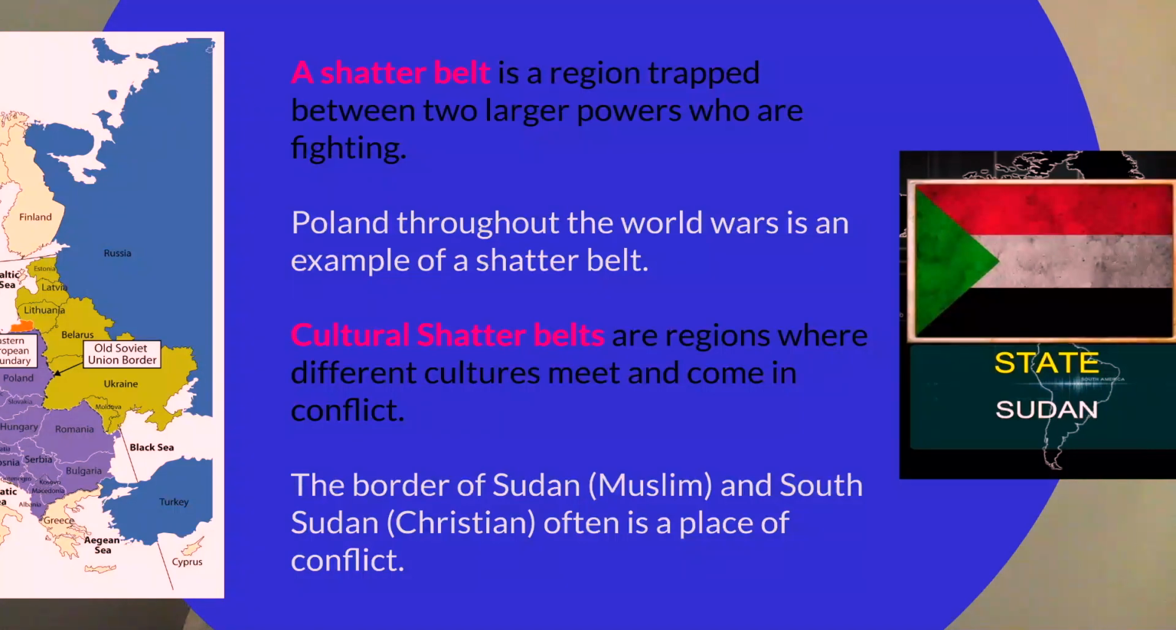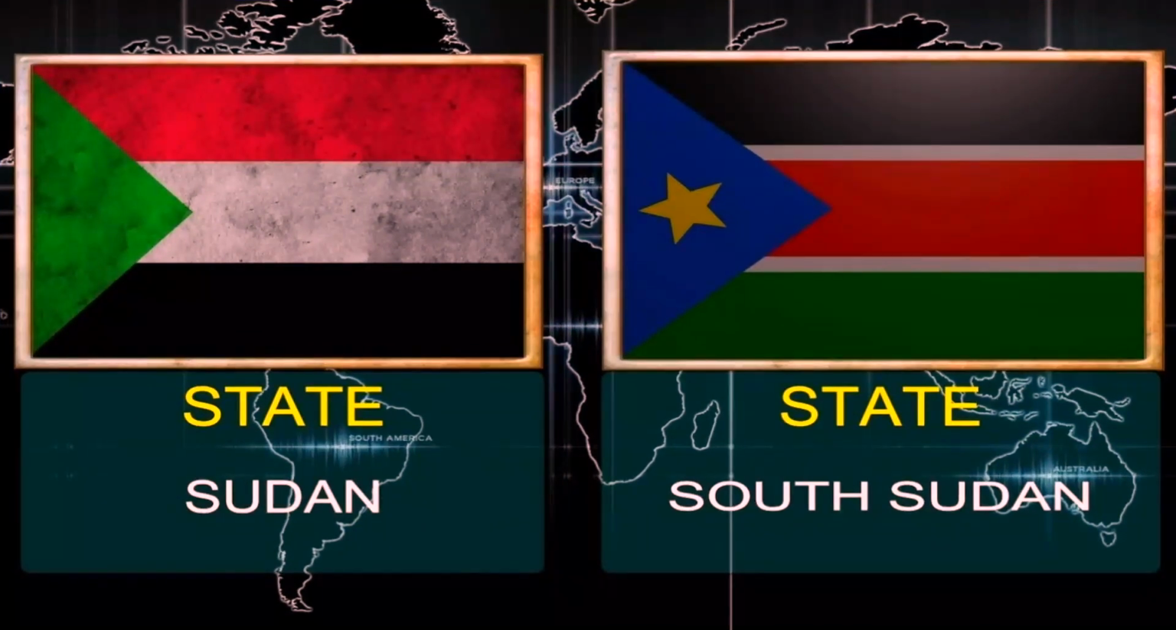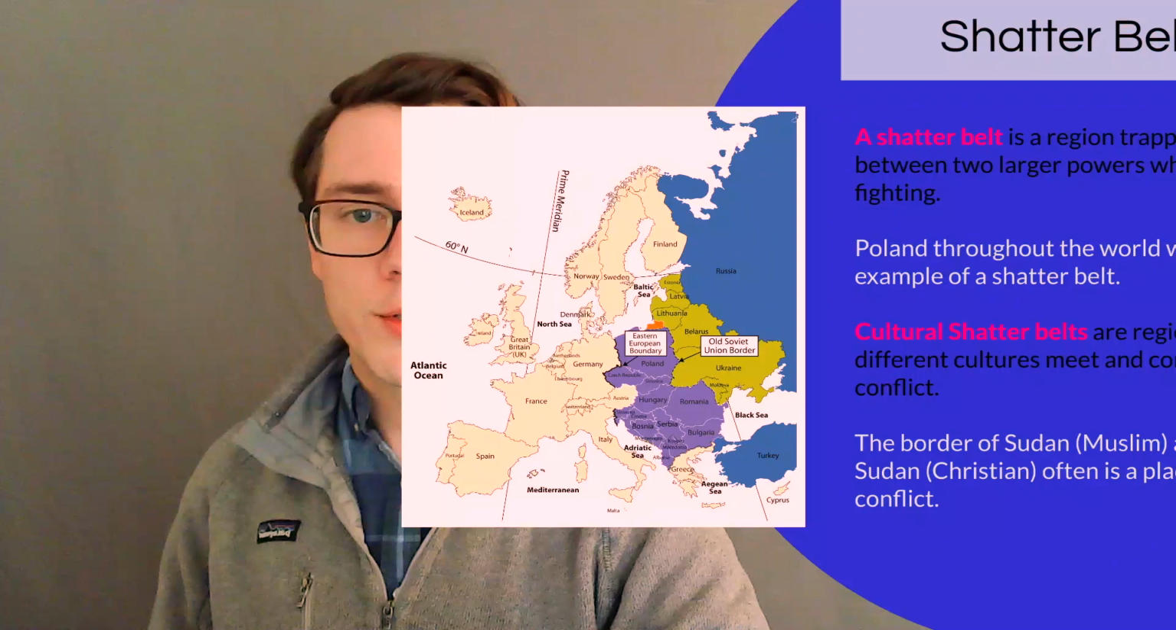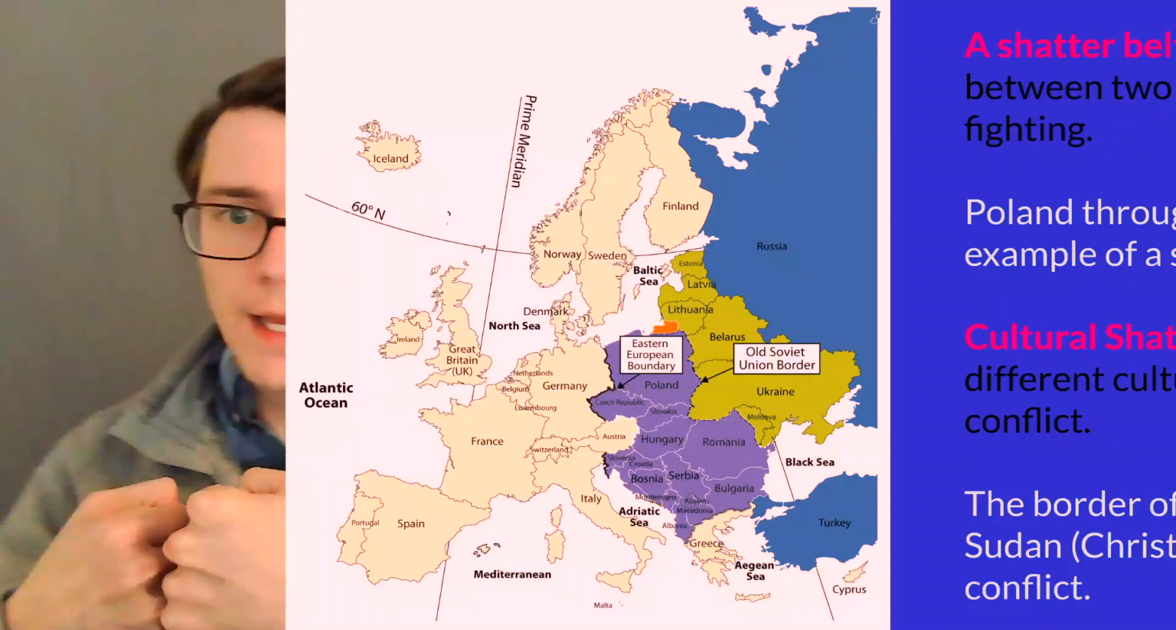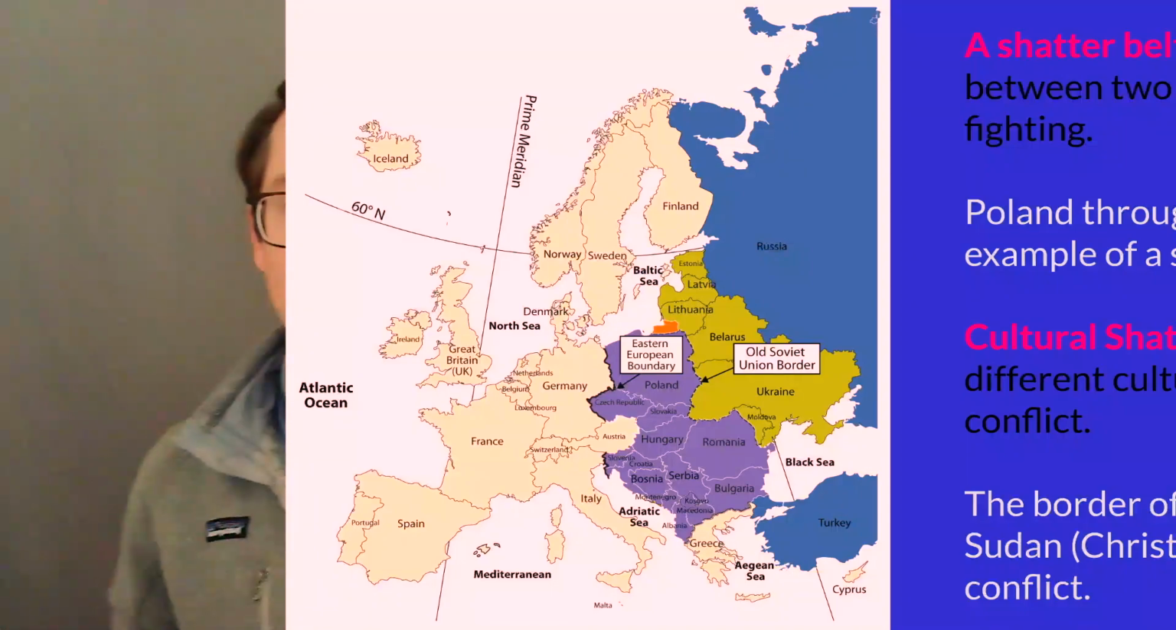A cultural Shatter Belt are regions where different cultures meet and come in conflict against each other. A great example of this is the border between Sudan and South Sudan, which split off in 2011 because Sudan is a Muslim majority and South Sudan is Christian. And so it was a place of conflict where those two countries meet. That's why they split off. So you can see right here, this is the example where they created two different states of Sudan and South Sudan. And then we also have right here the Eastern European boundary and then the old Soviet boundary and the way that those were shatter belts as they fought over, like being ground between two different major powers that were fighting.